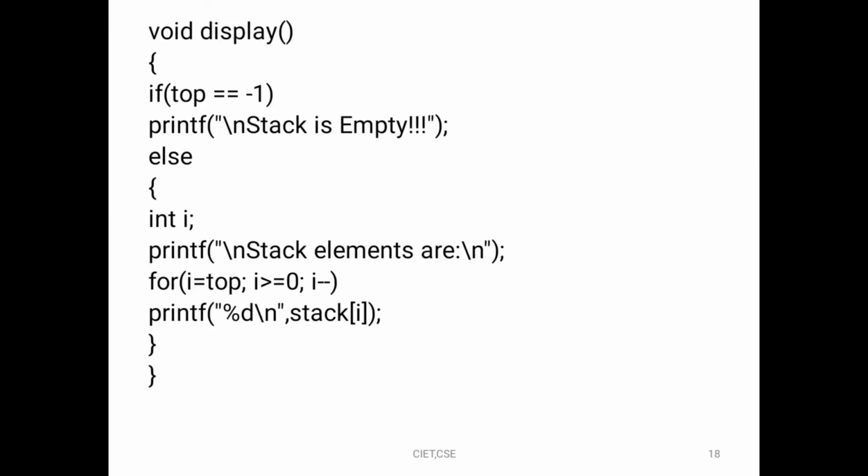The condition will be checked, and then i will be decremented: 5 to 4, 4 to 3, 3 to 2, 2 to 1. Like this the output will be displayed, as the position is decremented and the output shown. That is the procedure of stack using array concept.